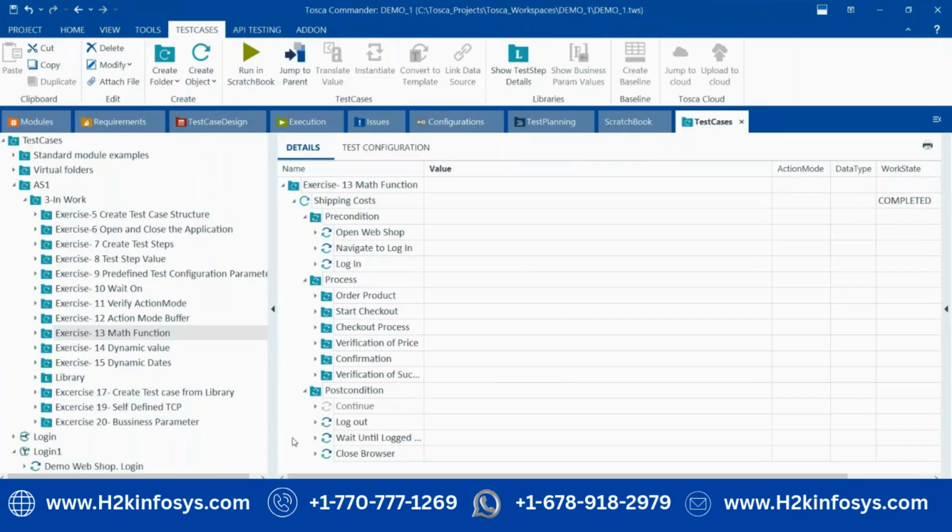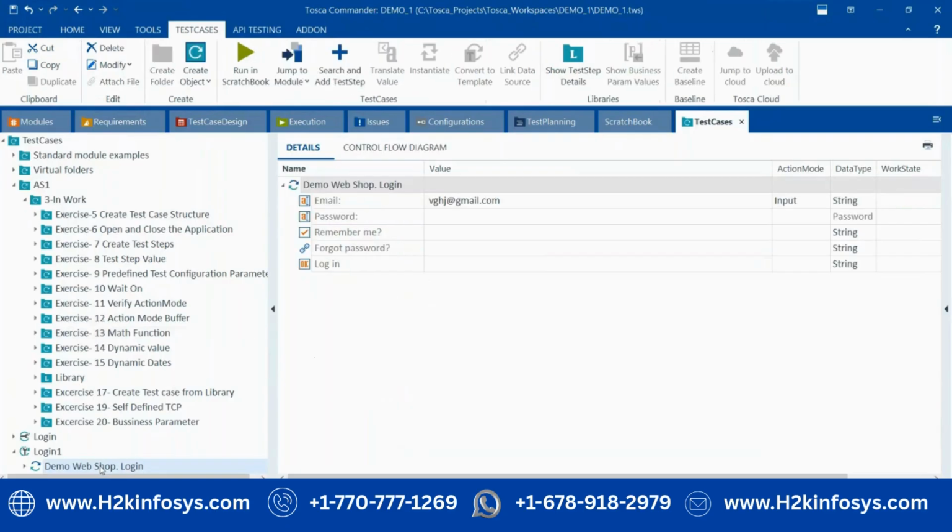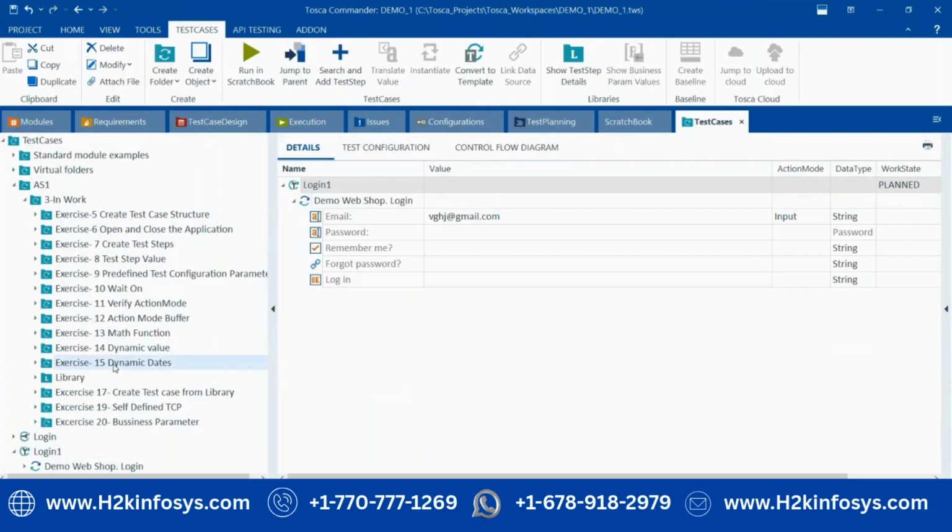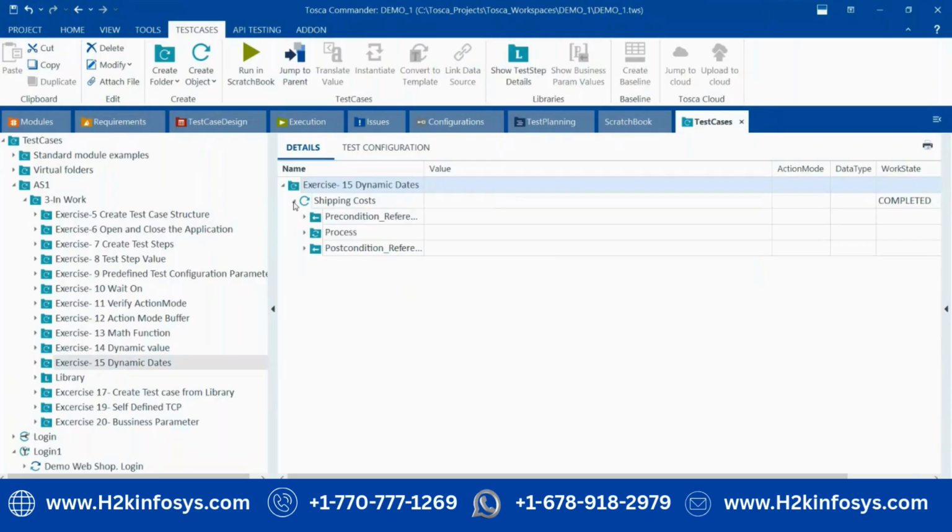If that is your test case, then you can add it into the process folder. It is not compulsory. It depends on how your application is behaving and what exactly you want to verify. If you don't require a folder, you can skip it and leave it empty, without any steps. You can manually create your test case like this also. But as a best practice, we have to follow this structure: in any organization, precondition, process, and post condition.